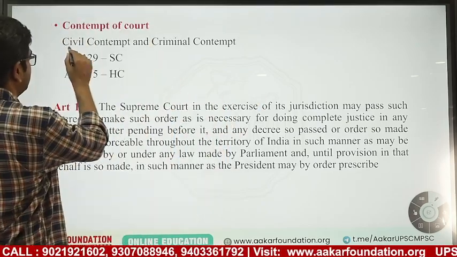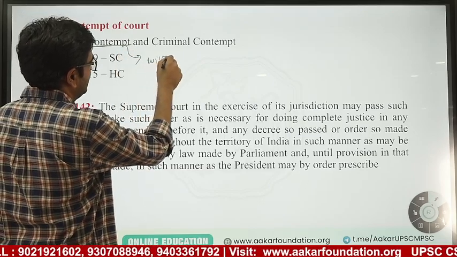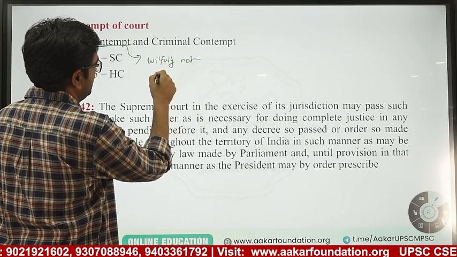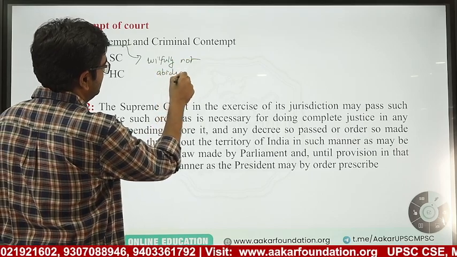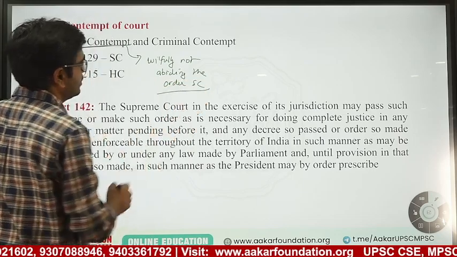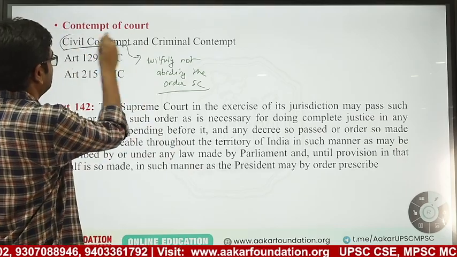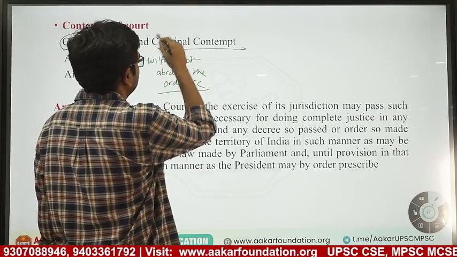So what is a contempt case? Civil contempt means you are willfully not abiding the order of Supreme Court. Okay, so you are not abiding by the order given by the Supreme Court. That is called as civil contempt. Now what is criminal contempt?